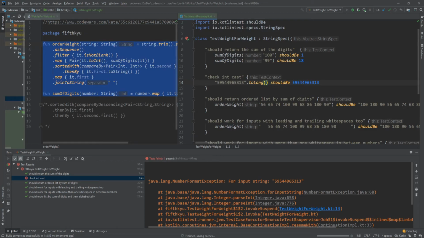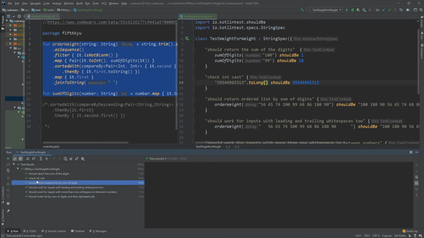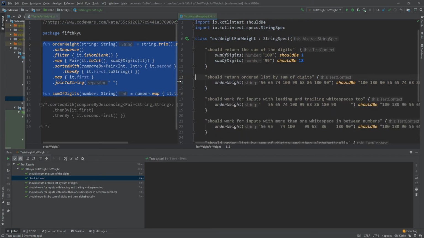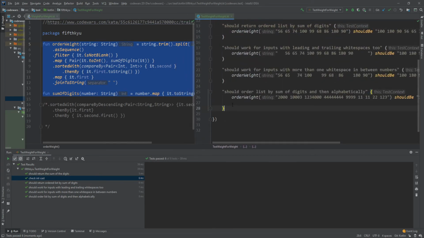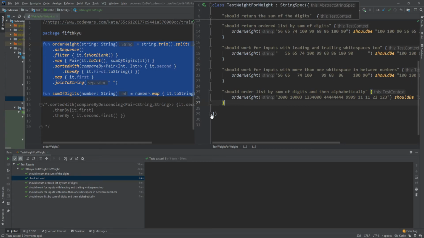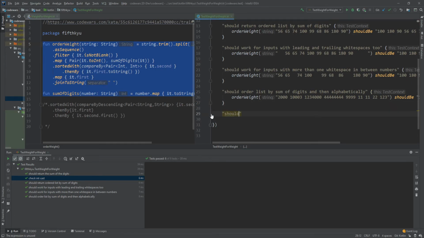Uh-oh. This is not good because we could have problems with performance, but we'll see. Should work for large numbers too. Yeah, whatever.